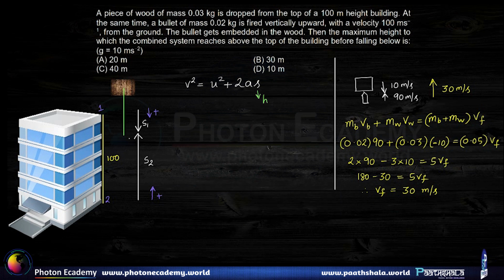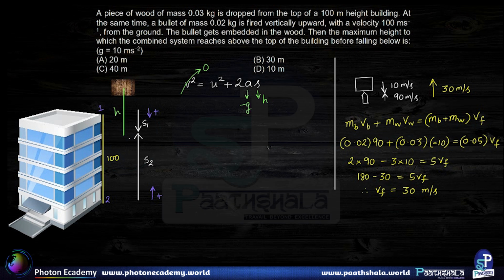This is not our final answer, but we are calling this distance h. Then at the highest point, v is going to be 0. And a we already know is minus g because it is under gravity only. And u we have just found out to be plus 30, the final velocity after collision. So using this equation, we can figure out h.